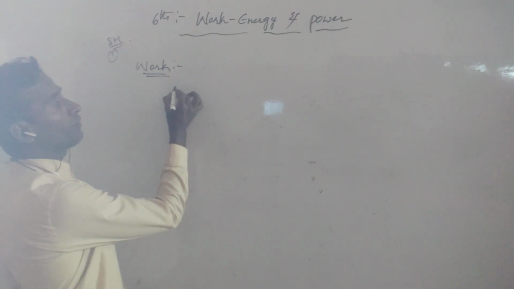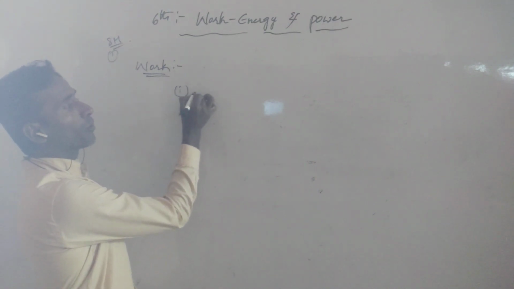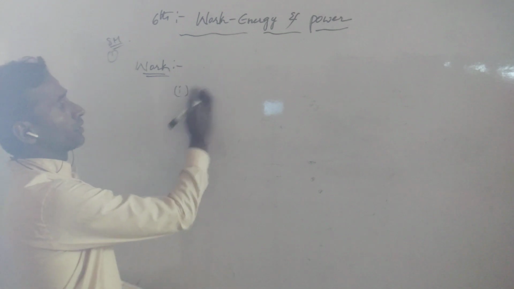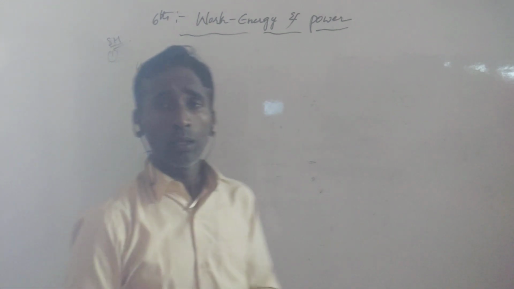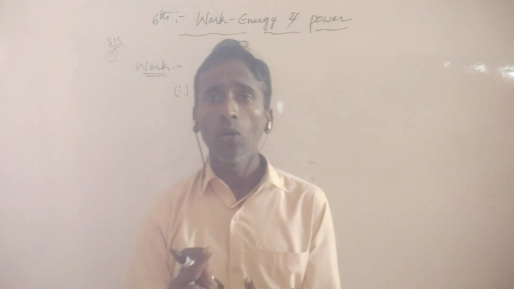See here, in this one we have three types of cases because this work is either positive, negative or 0.